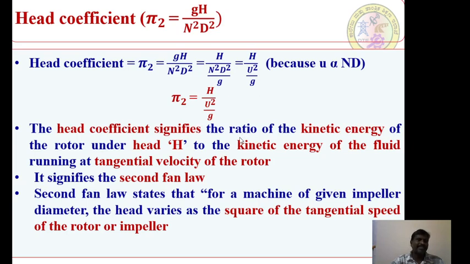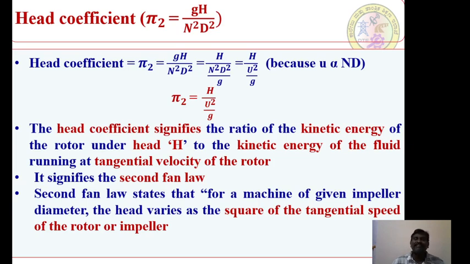Now let us see this. The head coefficient signifies the ratio of the kinetic energy of the rotor under the head H to the kinetic energy of the fluid running at the tangential velocity of the rotor. That means this head coefficient always specifies the total energy available under one condition to the total energy available at a second condition. This is very, very important, right? And it signifies the second fan law. What does the second fan law state? The second fan law states that for a machine of a given impeller diameter, the head varies as the square of the tangential speed of the rotor or impeller. So all these things are very, very important.